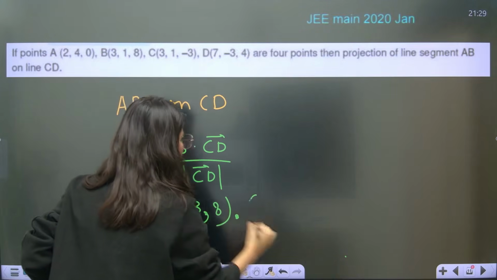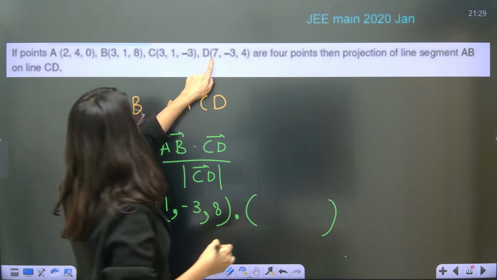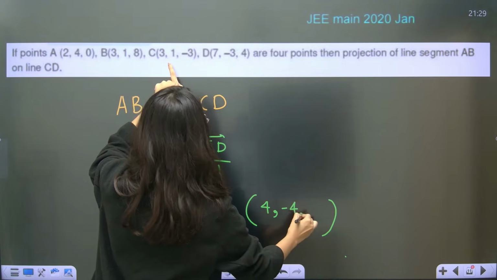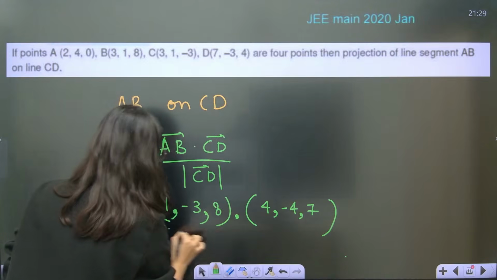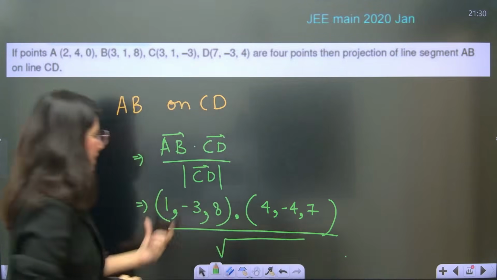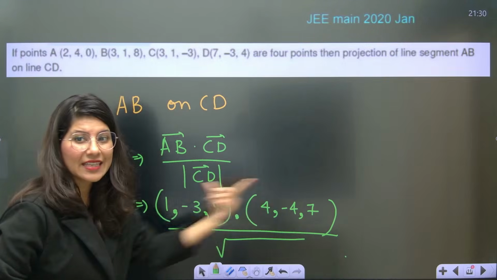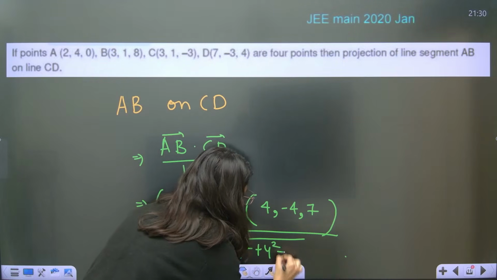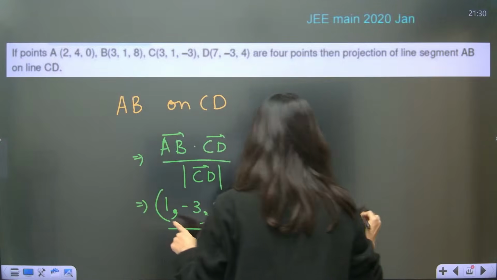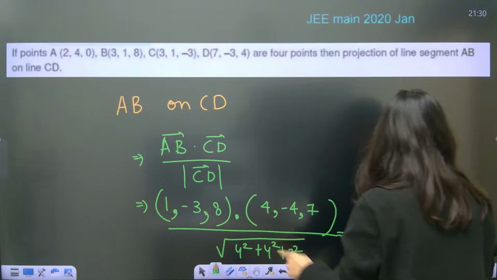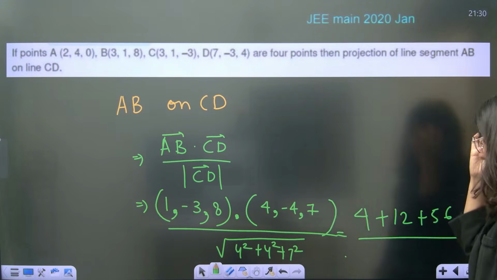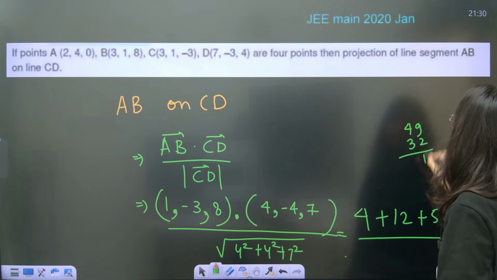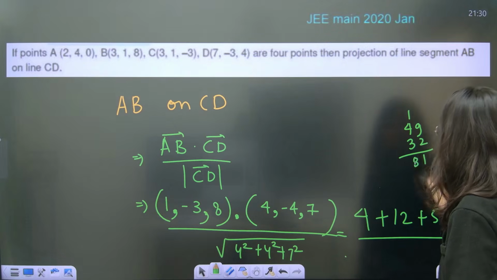CD vector is 7 minus 3 = 4, minus 3 minus minus 1... 4 minus minus 3 = 7, upon the square root of the magnitude of CD, which is 4 squared plus 4 squared plus 7 squared. Take the dot product: 4 times 1 is 4, 4 times 4 is 16, and 7 times 8 is 56, giving 76 upon root of 16 plus 16 plus 49, which is root 81.